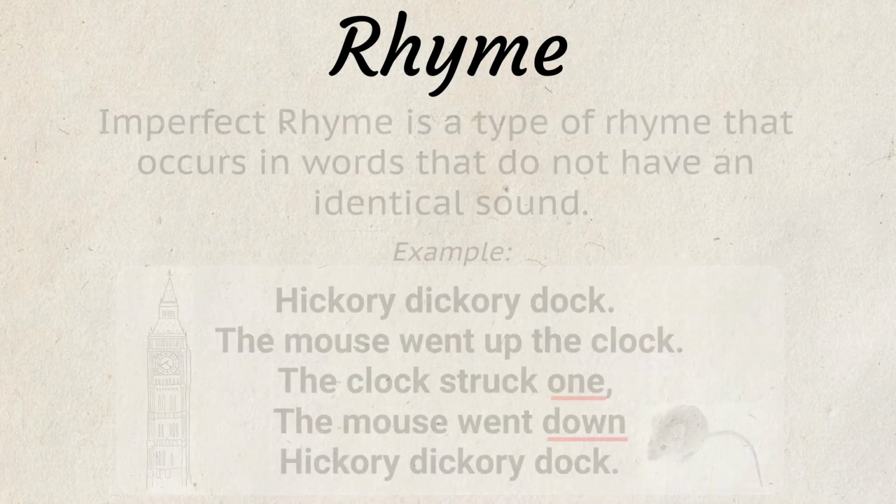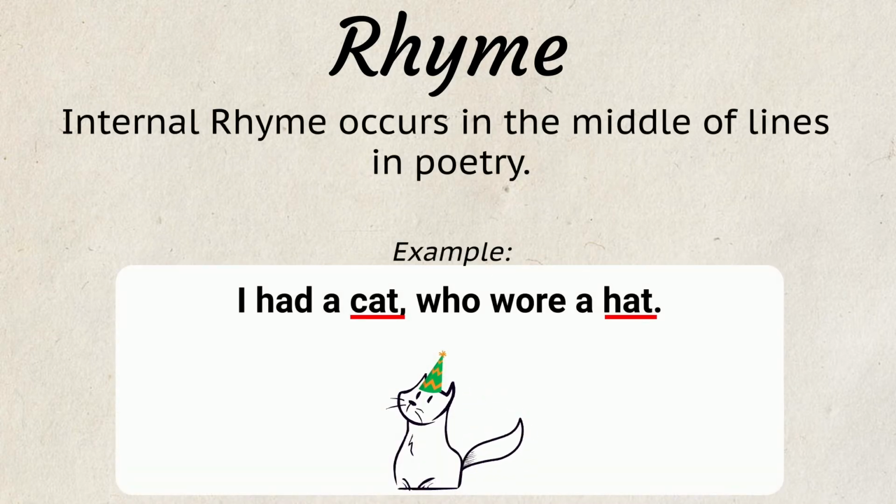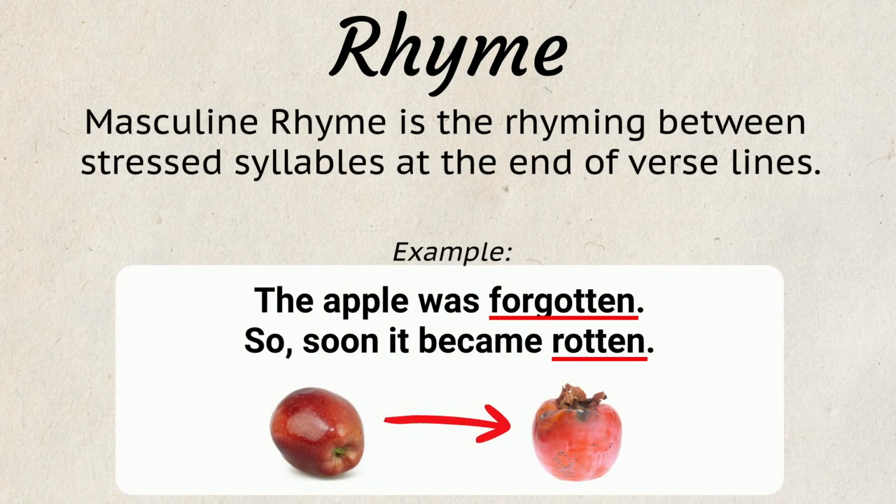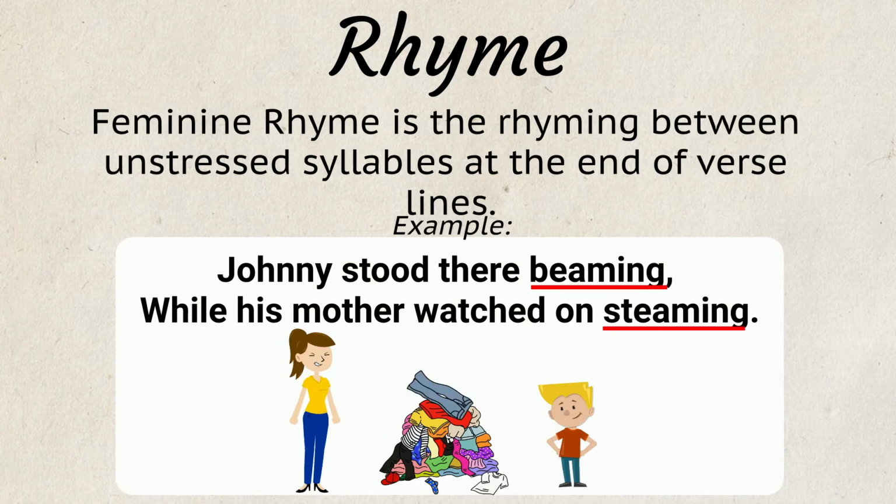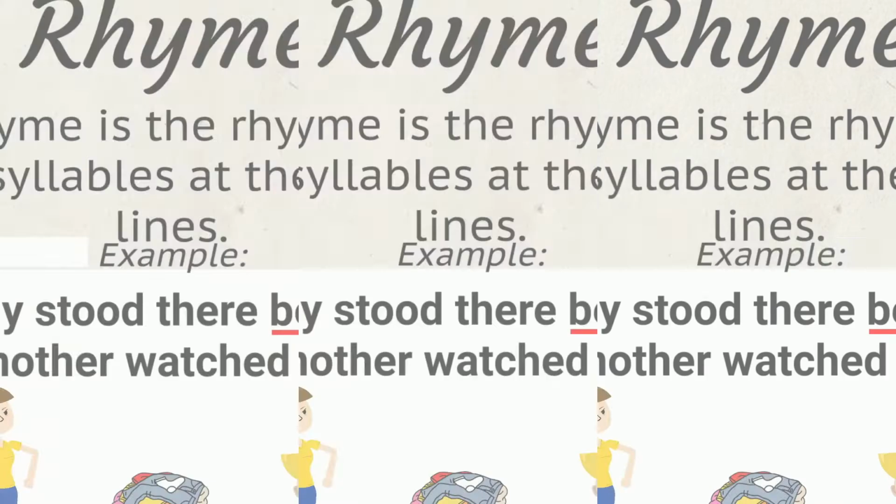Internal rhyme occurs in the middle of lines in poetry. Masculine rhyme is a rhyming between stressed syllables at the end of verse lines. Feminine rhyme is a rhyming between unstressed syllables at the end of verse lines.